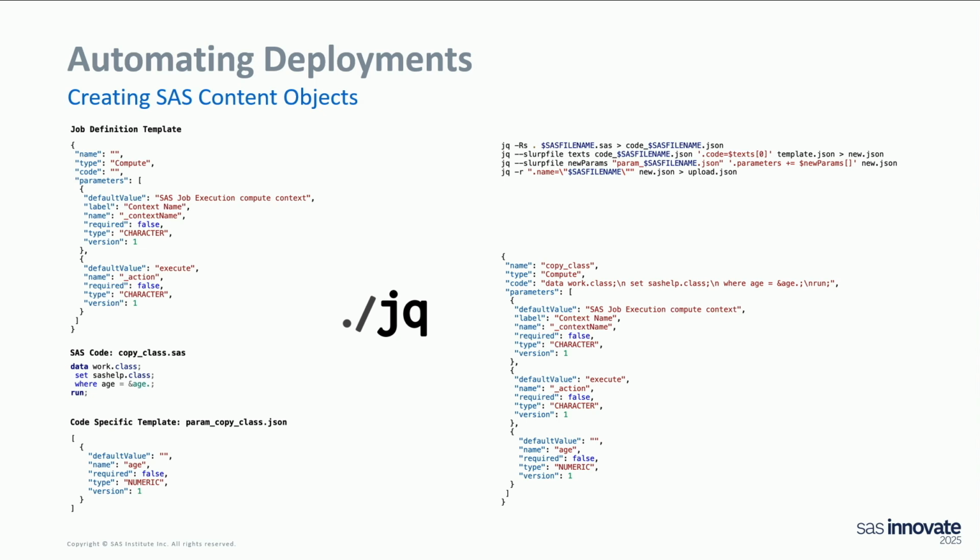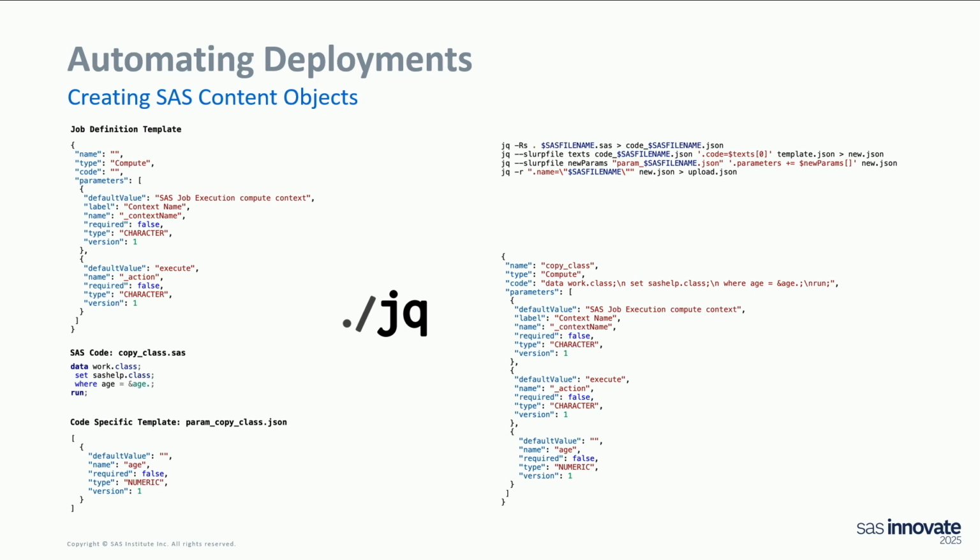Next we insert that, so here we created the code.json, we insert that behind the code element in the JSON. So we first created a text file which only contained the converted code string, and then we insert it in our template. Same for the parameters, we insert them in the template.